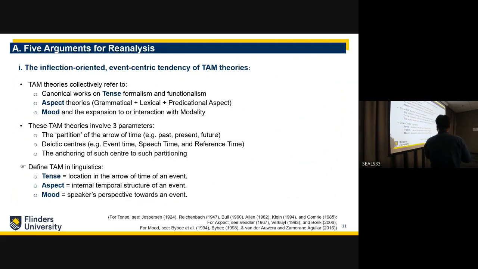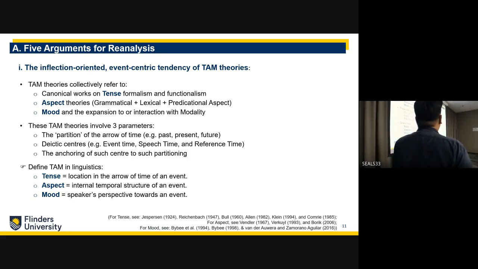I'll first define what tense, aspect and mood theories consist of. Here I'm talking about canonical works, the major works that offer tense formalism, and also a more analytical approach. Then aspect theories, which include grammatical aspect, lexical aspect or aktionsart, and telicity or predicational aspect.